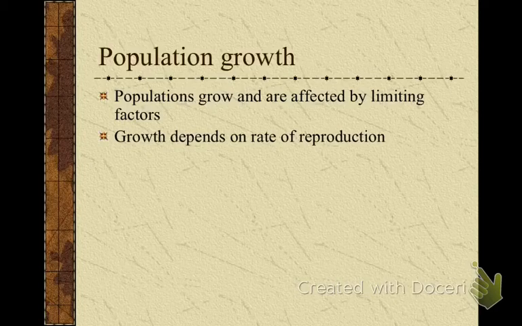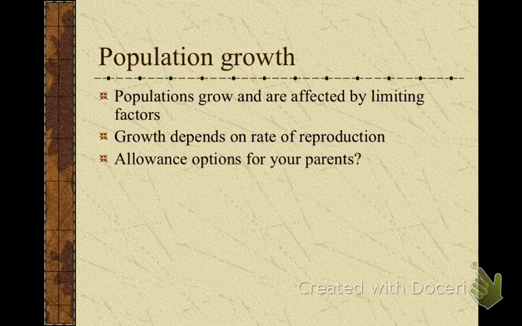Growth depends on the rate of reproduction. This kind of makes sense, right? If you don't reproduce, are you going to grow? No. If you reproduce, you're going to grow. There are certain countries that had problems. They were overpopulated. What does this mean? Well, what's a country out there that limited the amount of individuals they could have? China, right? Was Korea one? North Korea was one? And so in China, I know for sure, you could have one child. It was overpopulated. It was running short on resources.